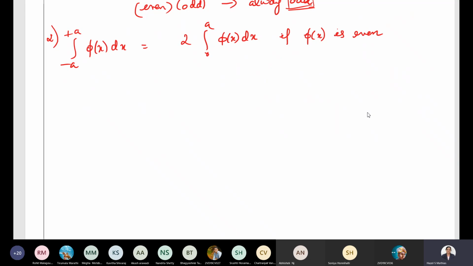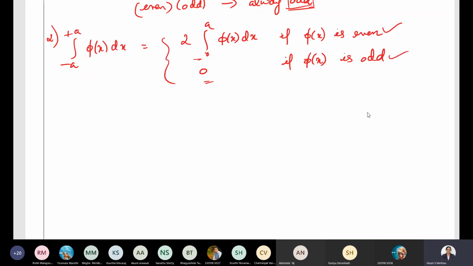Okay, it is going to be 0 if phi of x is odd. Okay, this is the second property. The limits from minus a to plus a phi of x dx split into two parts. If minus a to plus a is there, it will become 2 times 0 to a, suppose if phi of x is even. It will become 0 if phi of x is odd.